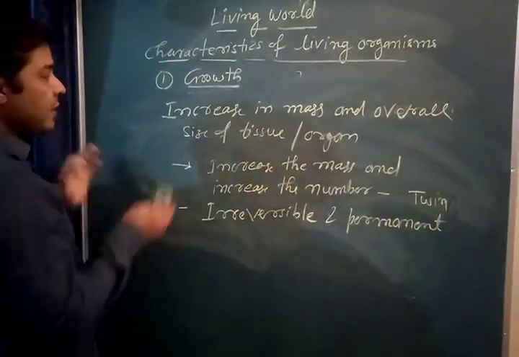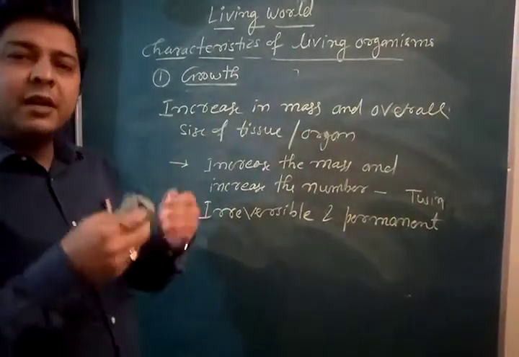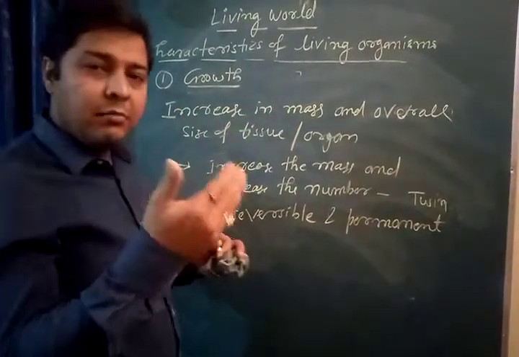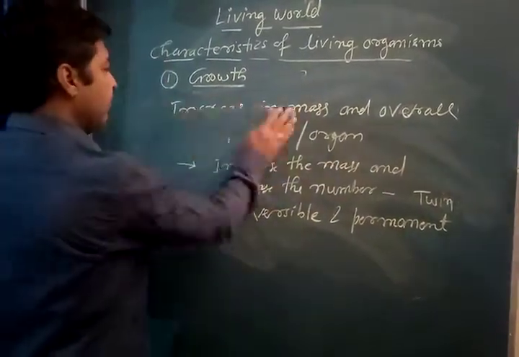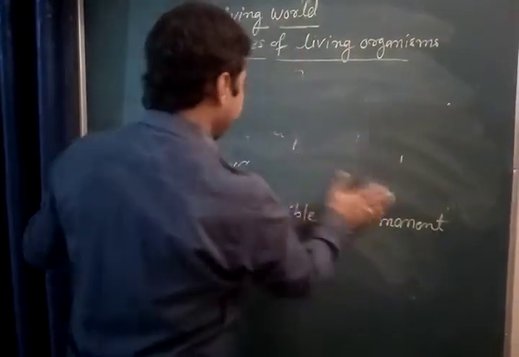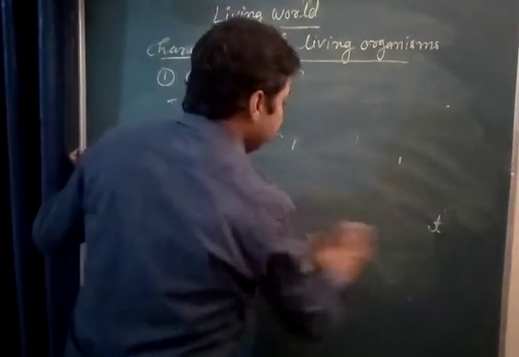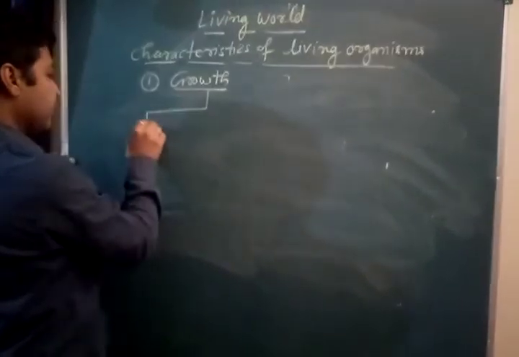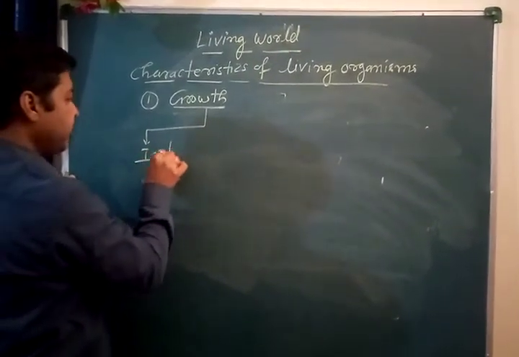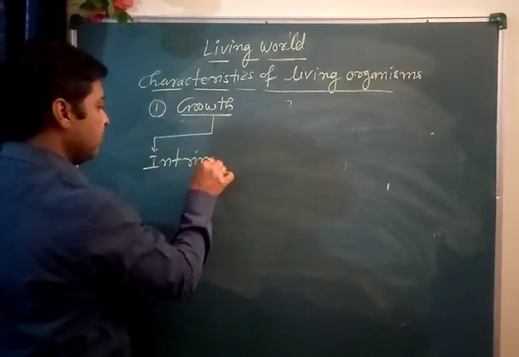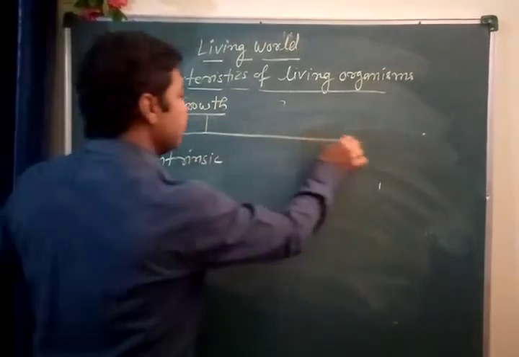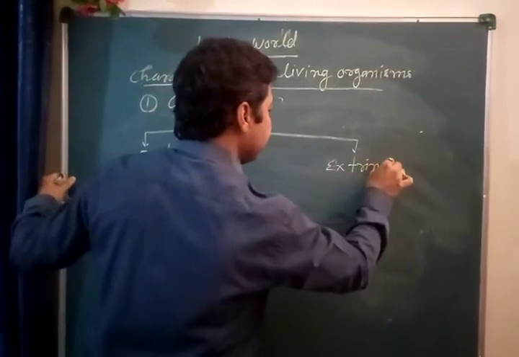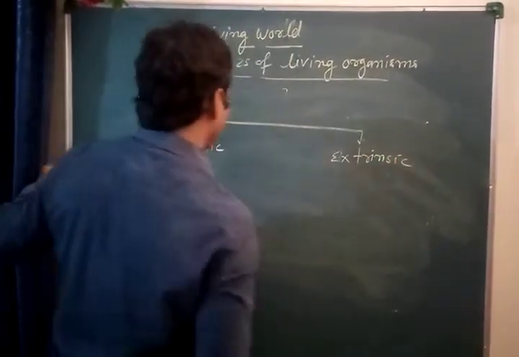Now this growth can be counted as different types. So see, what is called not defining property? Children, this growth can be intrinsic growth, and it can be extrinsic growth.